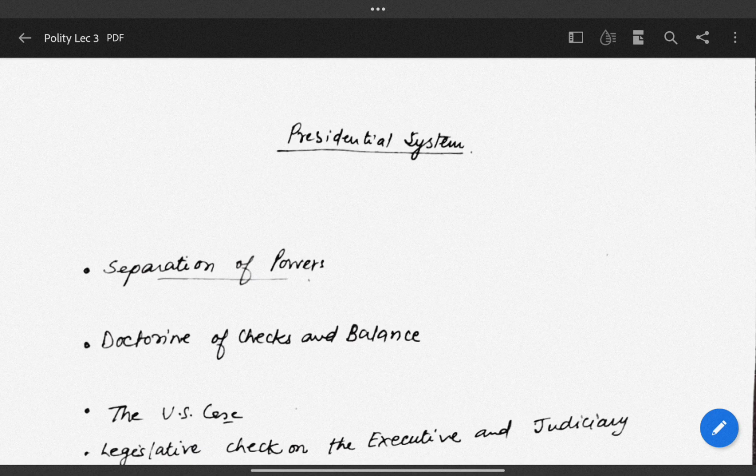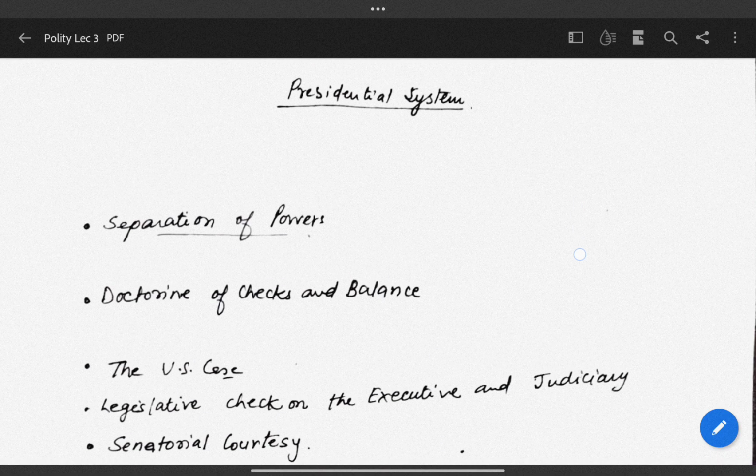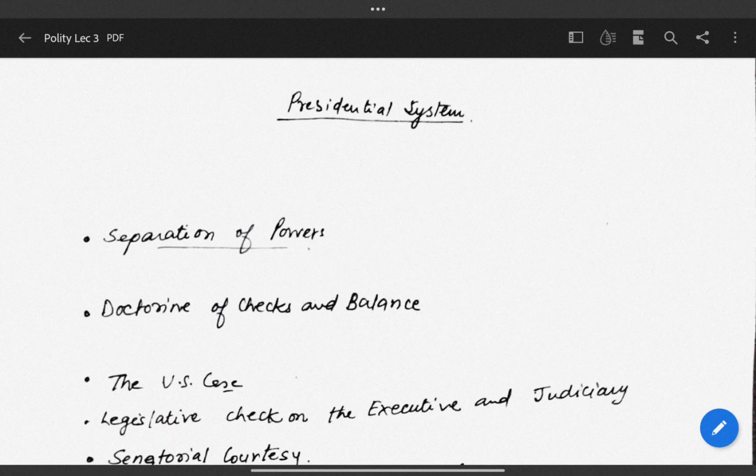Now we should know what the separation of power is. The concept of separation of powers was propounded by the French philosopher Montesquieu. He was of the view that if the three functions of the state, that is lawmaking, law implementation and law adjudication, are vested in a single person or a single institution, it may lead to dictatorship. In democracy, these three functions have to be exercised by three different organs.